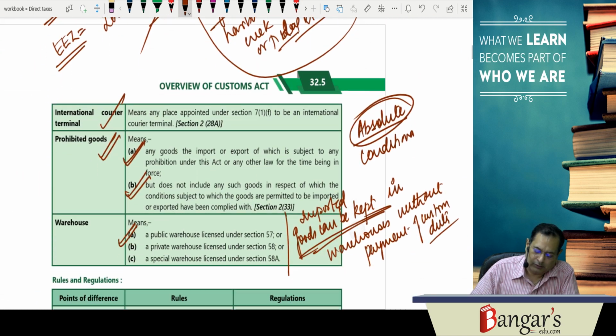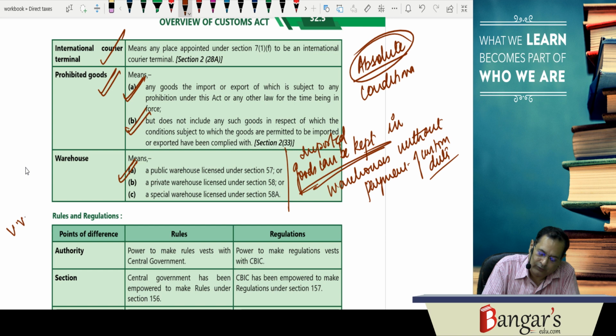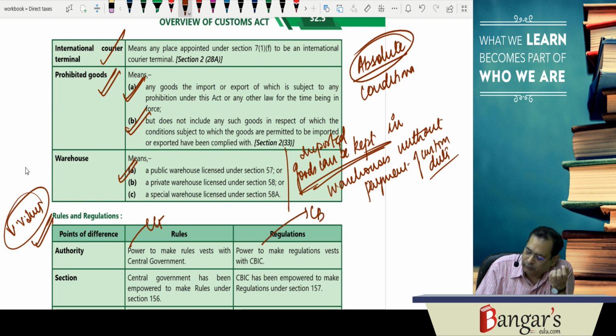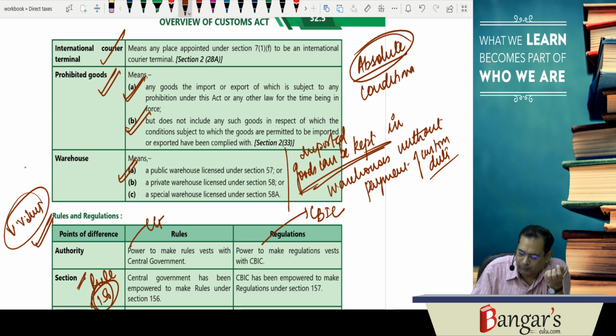Now this difference between rules and regulations can be asked in your examination. So here what are the basic differences? The authority who is empowered to make the rules is the central government. The authority empowered to make the regulations is CBIC. Rules are framed under section 156. Section 156 empowers the government to make the rules. Section 157 empowers the CBIC to make the regulations.